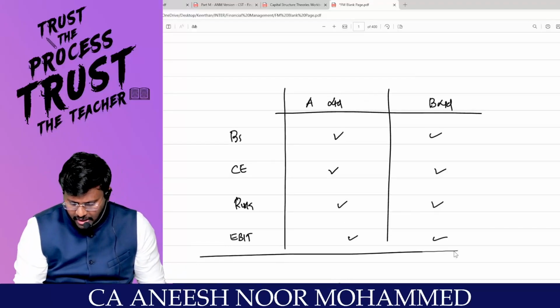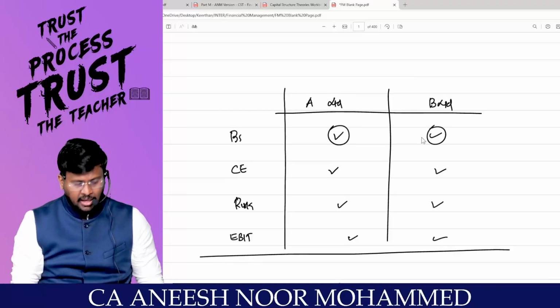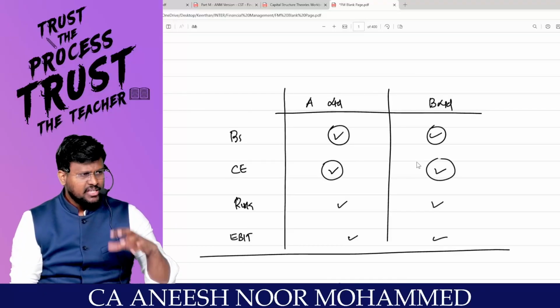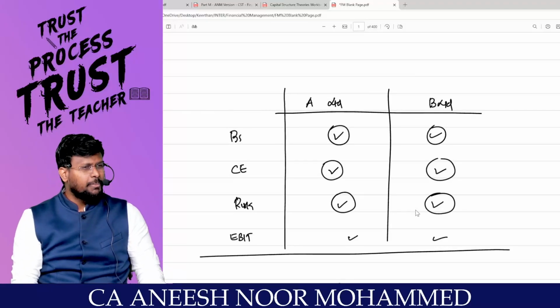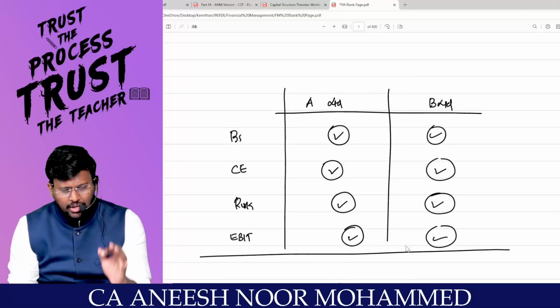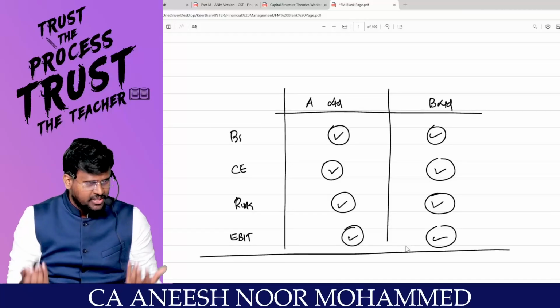What is the reason these two theories are saying so? For example, A Limited is there and B Limited is there. If they are doing the same business, for example, cloth business, and they have the same capital employed, 50 lakhs and 50 lakhs, since both are in the same business, the diversifiable risk and non-diversifiable risk, the beta, of the company will be one and the same. And the EBIT generated by both companies is also the same. Then how does the value of the firm change is the primary understanding. Because everything is the same, the value of the firm should also be the same.